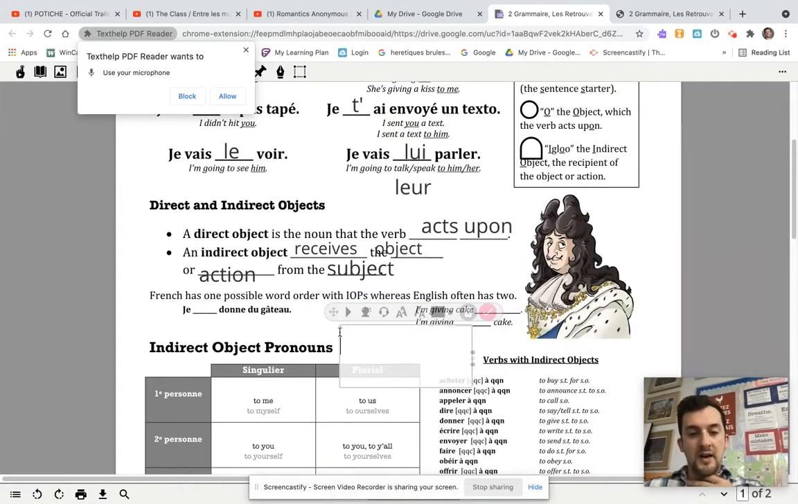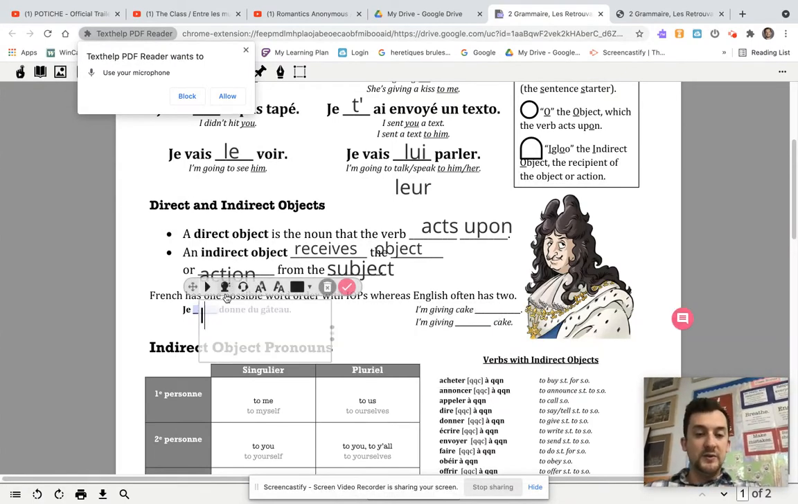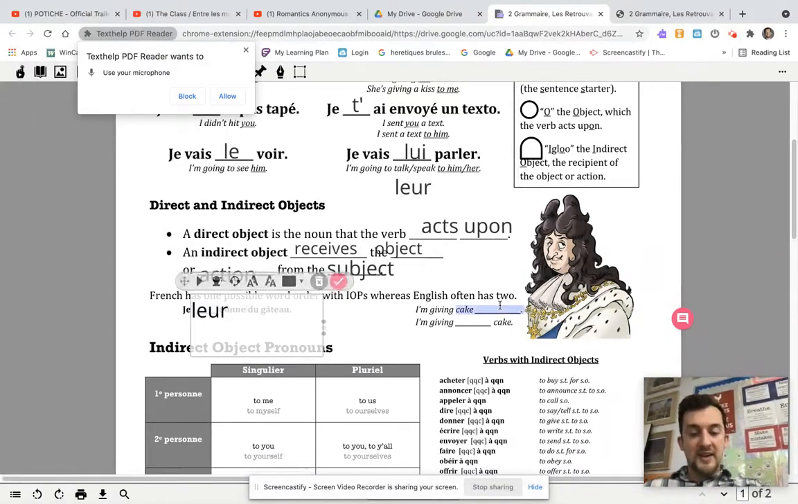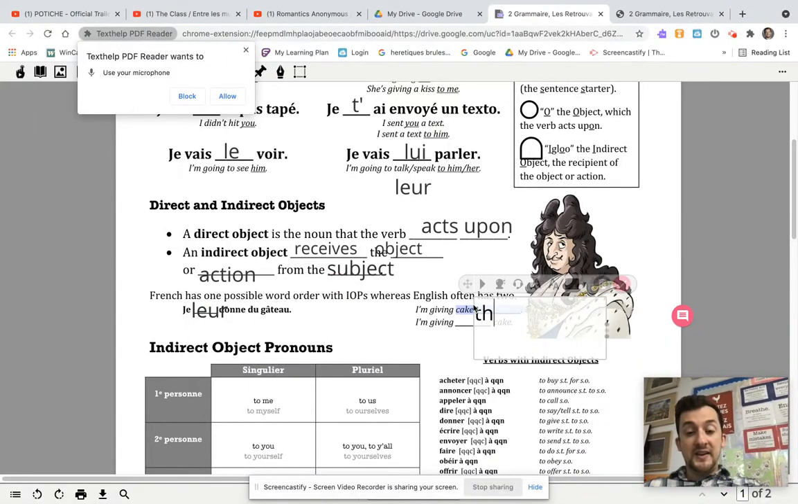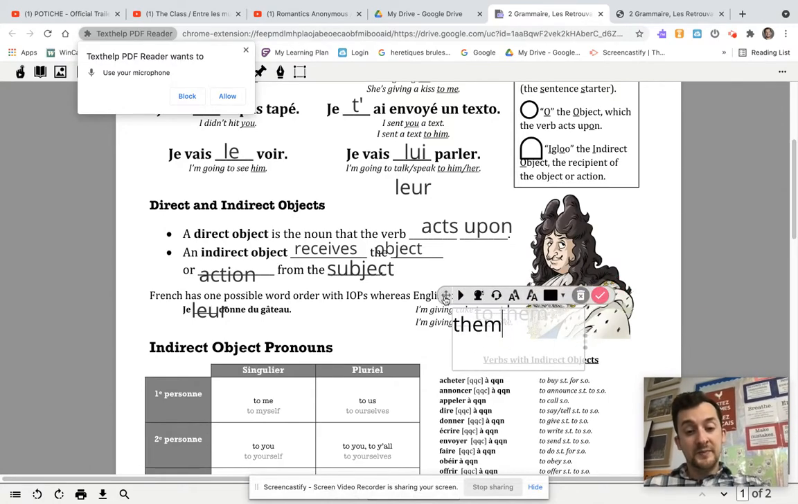Cool. In English, you'll notice that there's two possible word orders which I talked about already. So you say, je leur donne le gâteau. Let's say we're giving them the cake. That could be, I'm giving cake to them, or I'm giving them cake. It's both of those things.